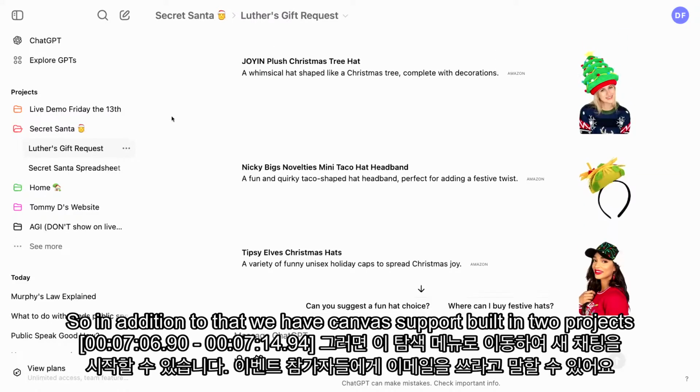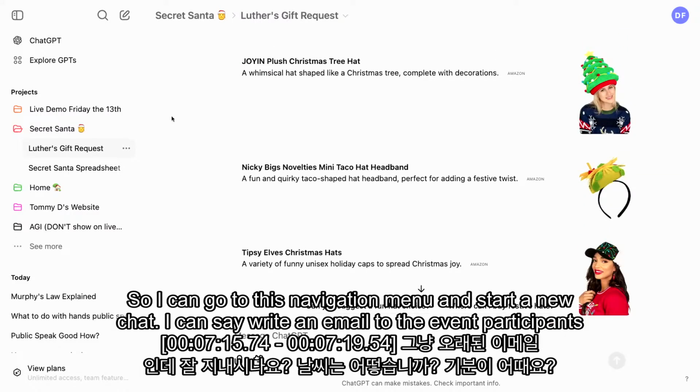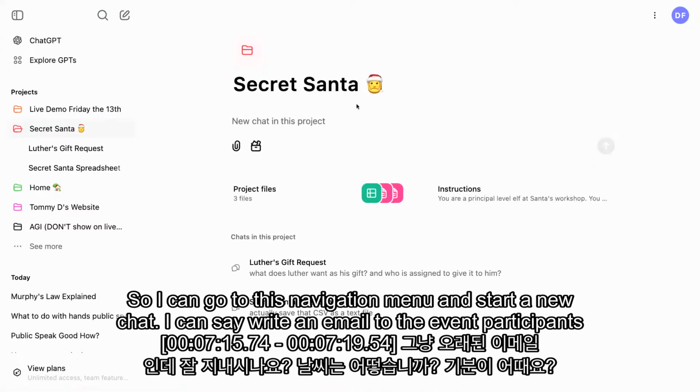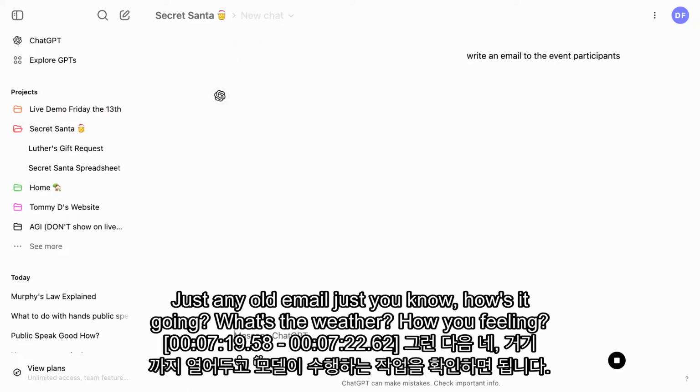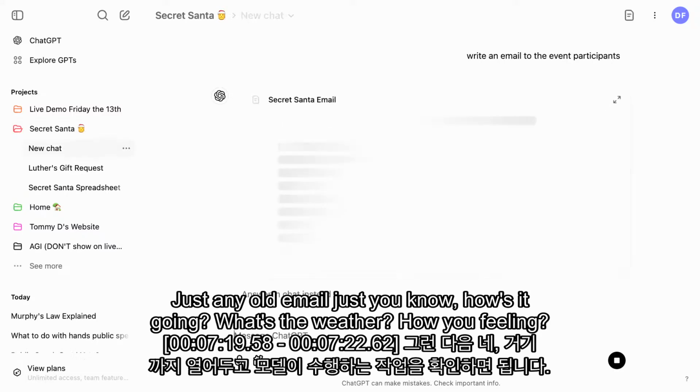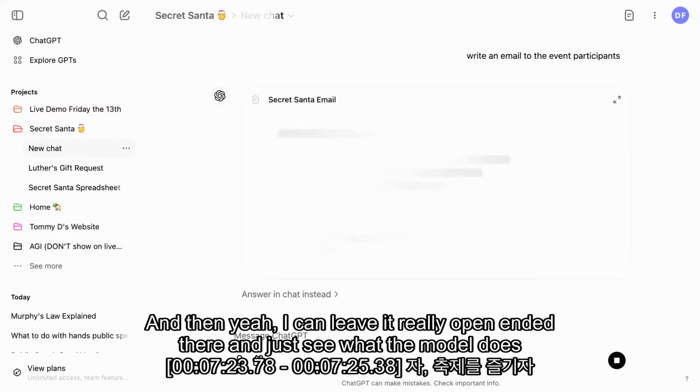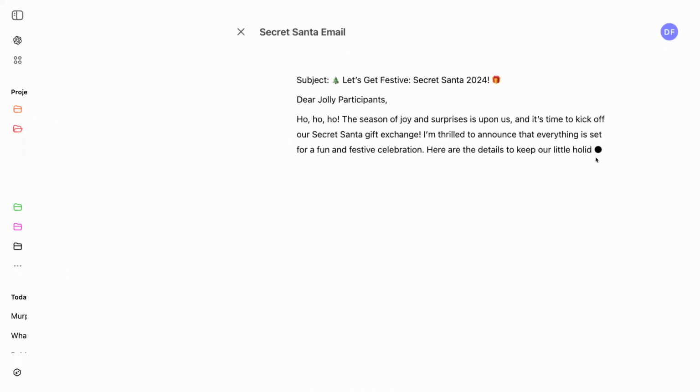Great. In addition to that, we have Canvas support built in to projects. I can go to this navigation menu and start a new chat. I can say, write an email to the event participants. Just any old email. Just, how's it going? What's the weather? How are you feeling? I can leave it really open-ended there and just see what the model does.